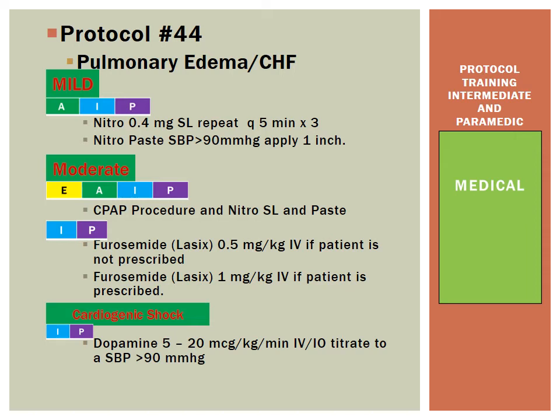The I and P level providers in the moderate pulmonary edema patient will administer diuretics, furosemide, at 0.5 milligrams per kilogram IV if the patient is not already prescribed furosemide. And if the patient is prescribed furosemide, they will administer 1 milligram per kilogram IV. Now, the cardiogenic shock patient, the I and P level provider will administer dopamine at 5 to 20 micrograms per kilogram per minute IV-IO, and they're going to titrate to maintain that systolic blood pressure greater than 90 millimeters of mercury.